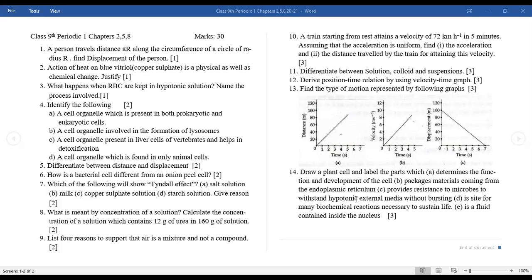Ma'am, butter is fat, but then cheese is protein, no, ma'am. Cheese is also fat and protein both. Both of them have all fats and proteins present in them. Ma'am, a question was asked about the amount of fat for butter. Ma'am, this question was asked in the test. Whatever is given in the NCERT, consider it. And if your school teacher has given any change, you have to consider that.